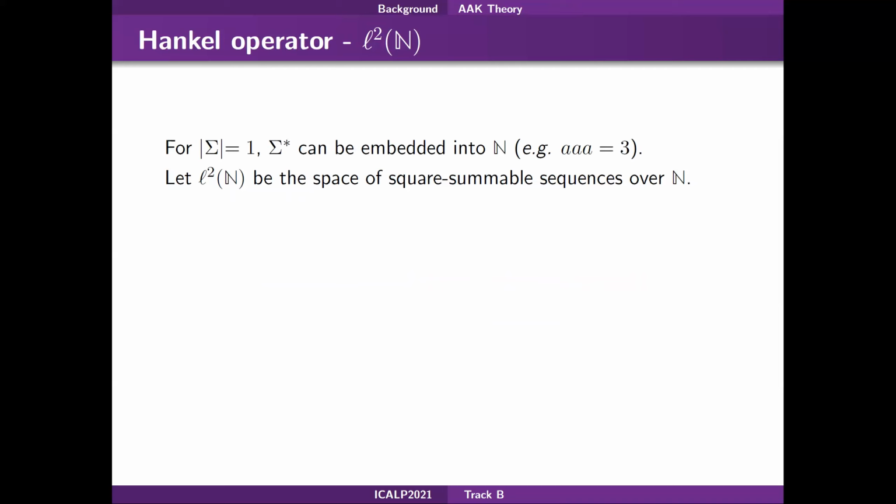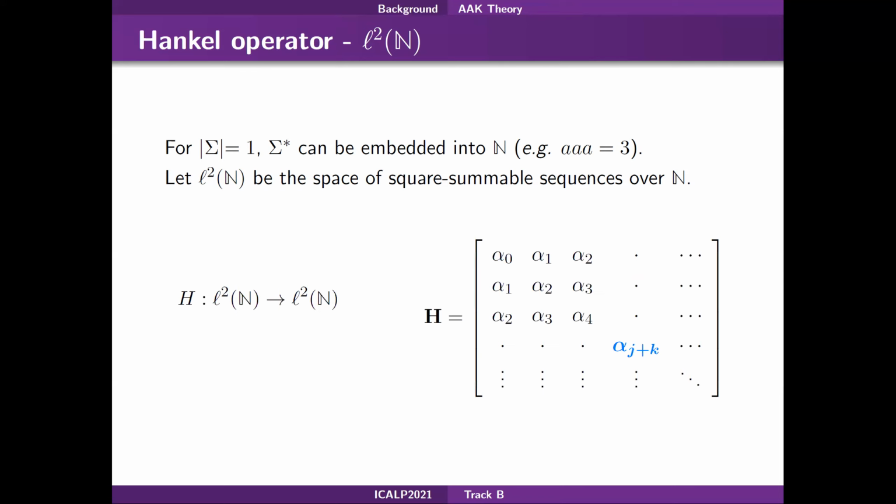To introduce AAK theory, we will work in the setting of a one-letter alphabet. This way, the set of strings sigma star can be identified with N by associating to a string the number of times the single letter appears. In this case, we can look at the operator between sequence spaces associated to the Hankel matrix through the canonical basis, and we will call it the Hankel operator.